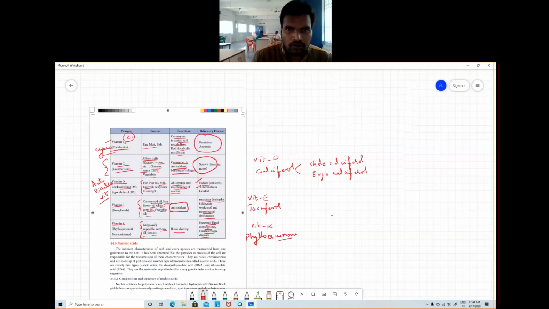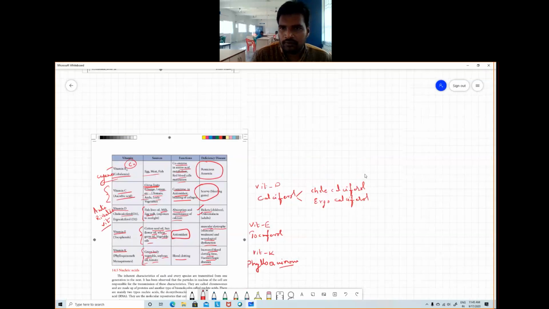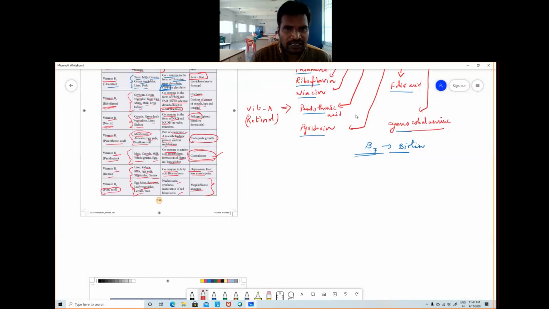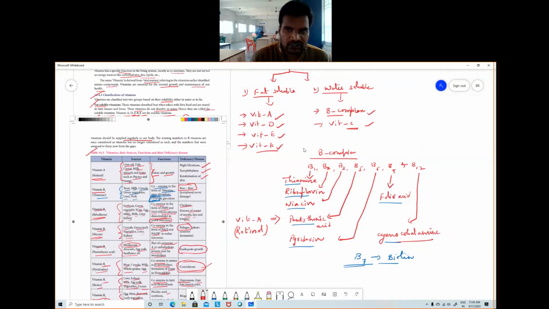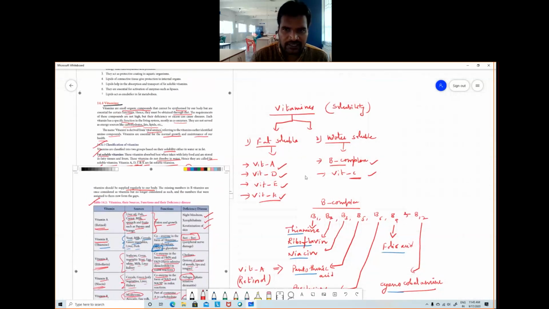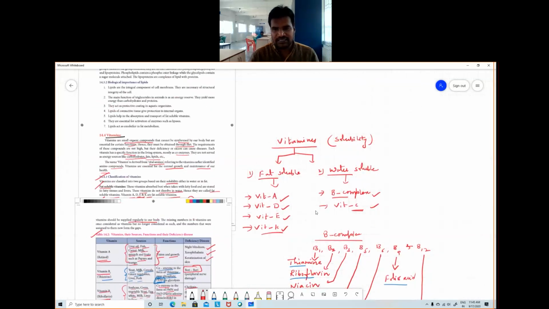Here I made a mistake at the start about vitamins. I said that vitamins are synthesized in our body, but in fact vitamins cannot be synthesized in our body. We must take them in our diet. Remember that vitamins must be taken in our diet, because they won't be synthesized in our body at all.